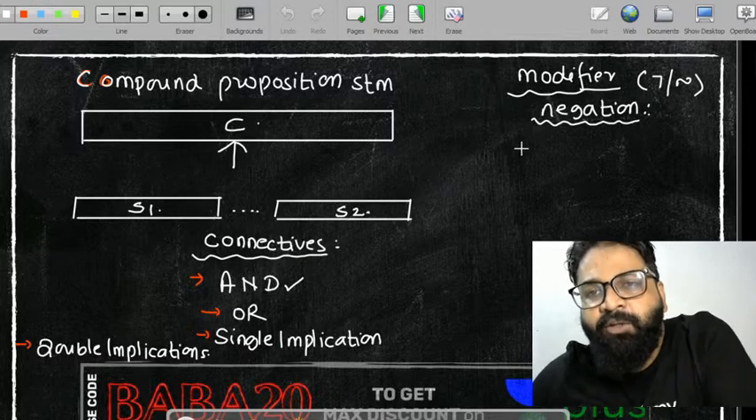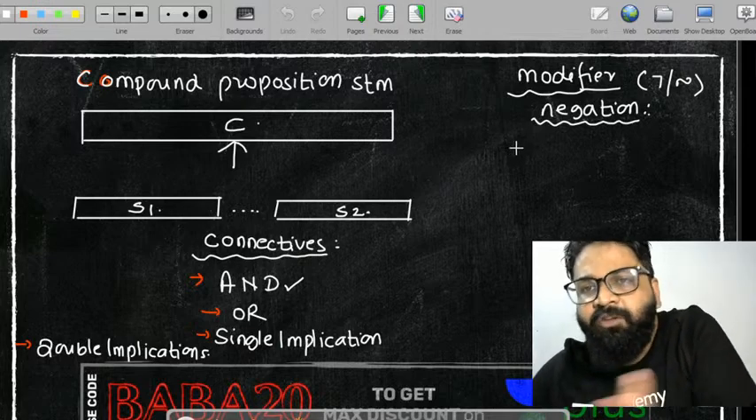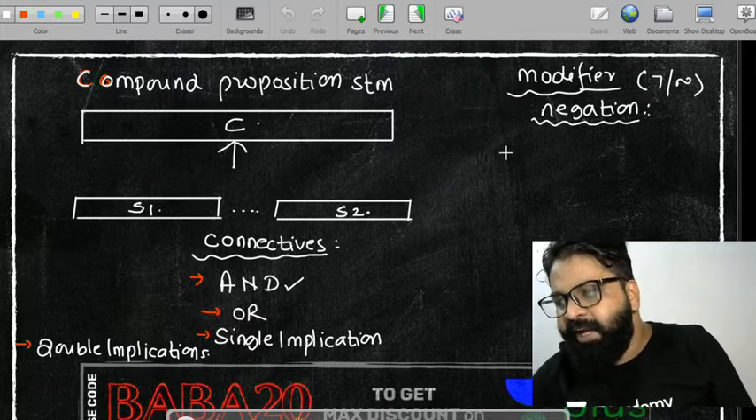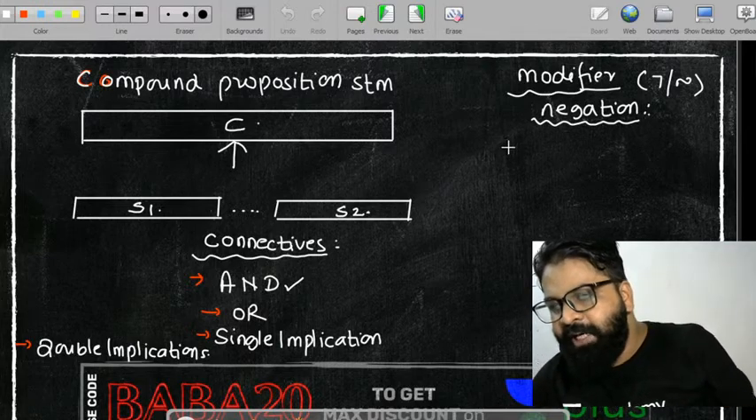My name is Satish Yadav. My name is not Satish Yadav. That is basically the modifier. I will explain you each and everything. Why are you people worrying about it? I will explain you each and everything.